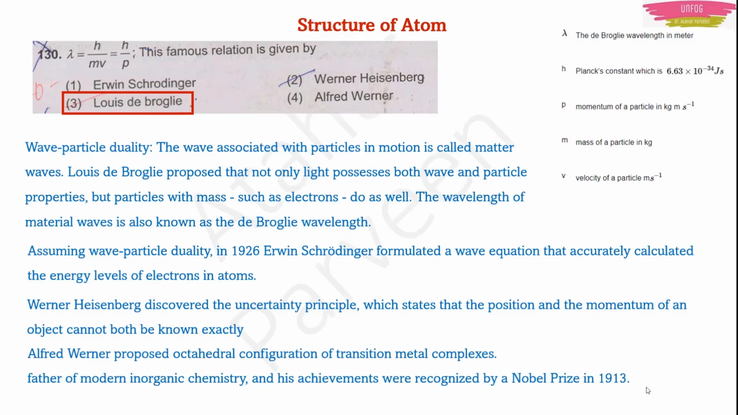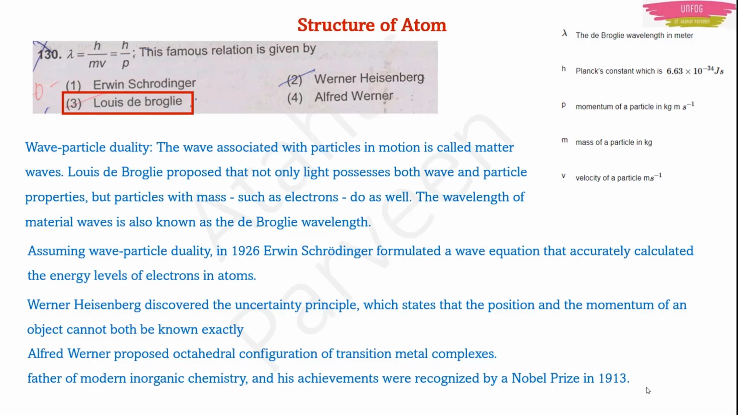Next comes Alfred Werner. What did he do? Basically, he is a chemistry person. He proposed the octahedral configuration of transition metal complexes. He is also known as the father of modern inorganic chemistry. This can be asked as an MCQ. Father of modern inorganic chemistry. Who is he? Alfred Werner.